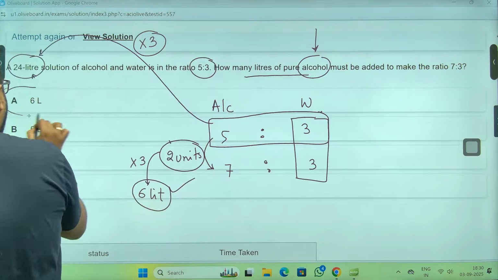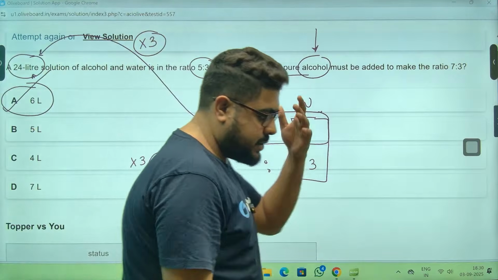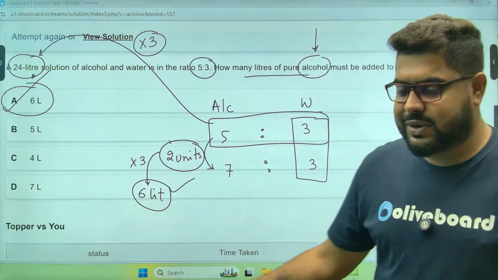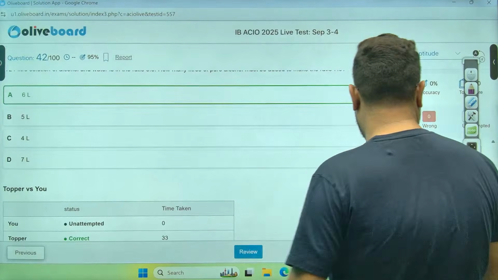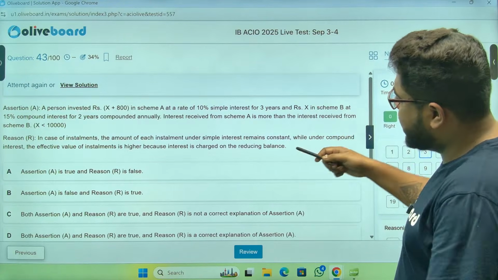I need to add, option number A, 6 liters of alcohol to get this done. Khatam. Now, if you want to use allegation, again, you can do that.